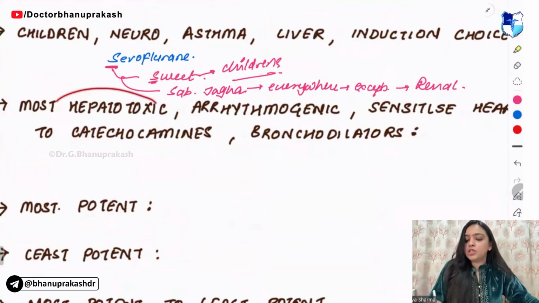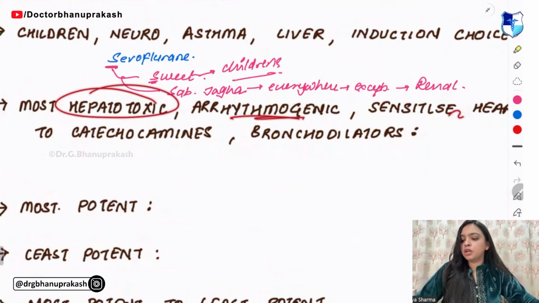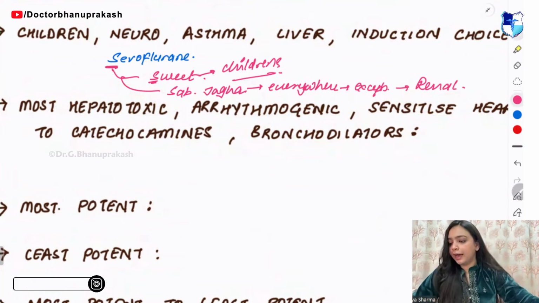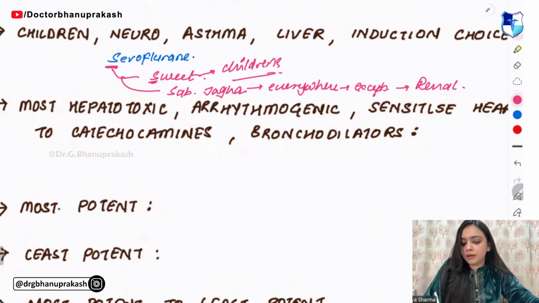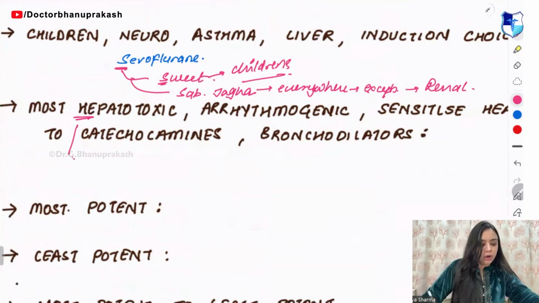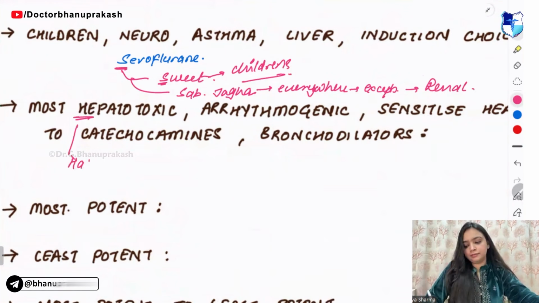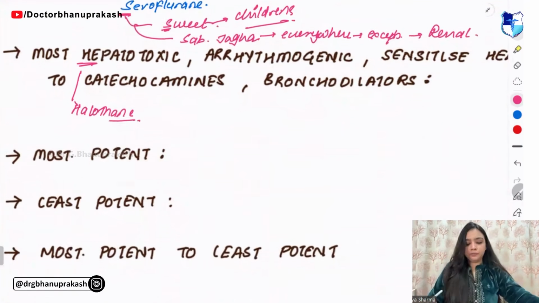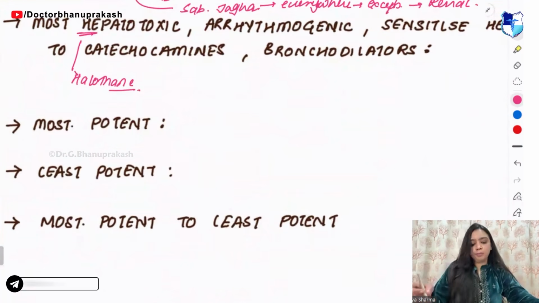Next, most hepatotoxic, arrhythmogenic, sensitive, and bronchodilators. Which inhalational agent am I talking about? I am talking about H for H. I am talking about halothane. Now, most potent: so, most potent is halothane.